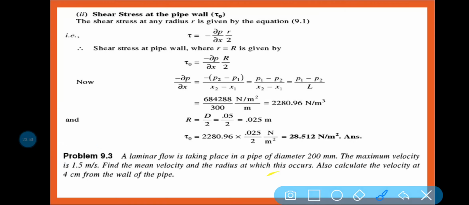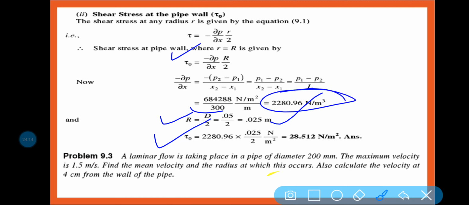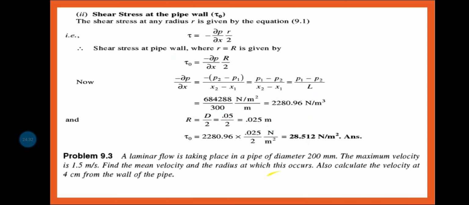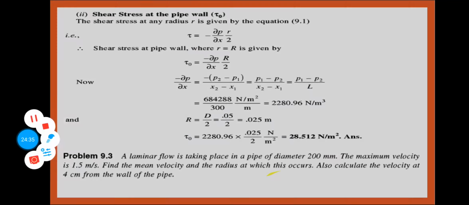Put the value, and 300 is the length. So R is equal to what now? R is equal to d by 2, so it is equal to 0.025. Now put the value of tau. Tau naught is equal to minus del P by del X, and that I have got from this equation, 2280.98, and R by 2, R is equal to 0.025 by 2, so 28.5 Newton per meter square is the shear stress at the pipe wall. So this is the shear stress at the pipe wall. I hope it is clear.